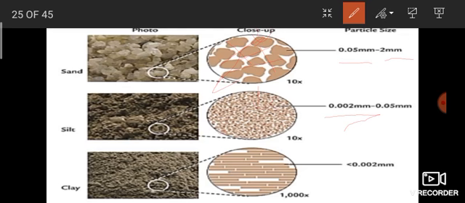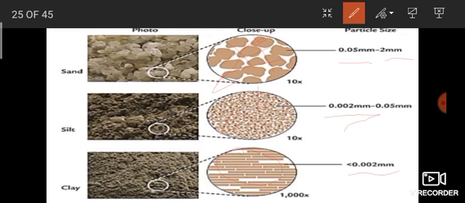Next one, clay. See this clay, it's a very, very closed arrangement. The size is 0.002 millimeter only. So it is 1000 times smaller than sand. This one is 10 times, this is 1000 times.